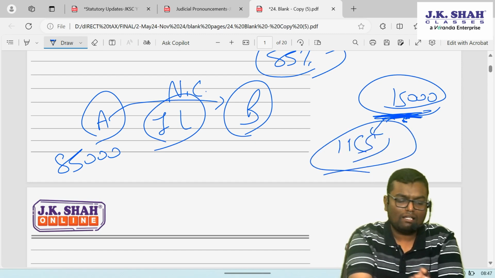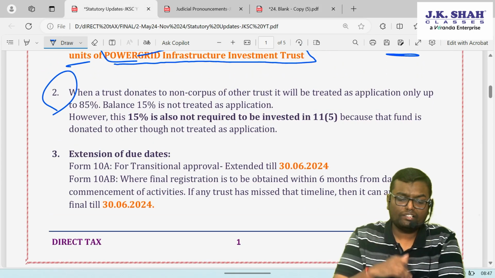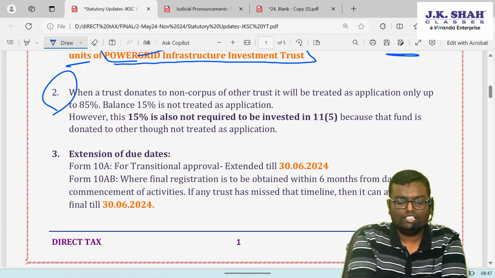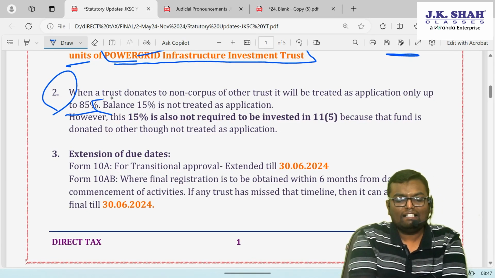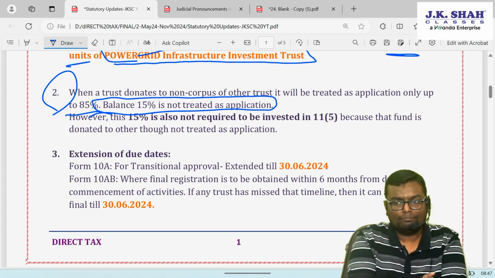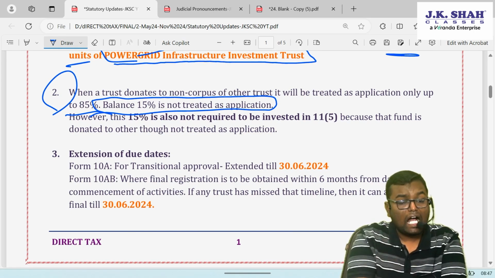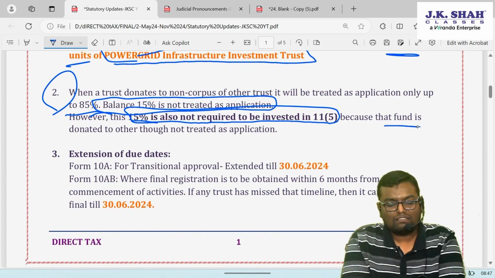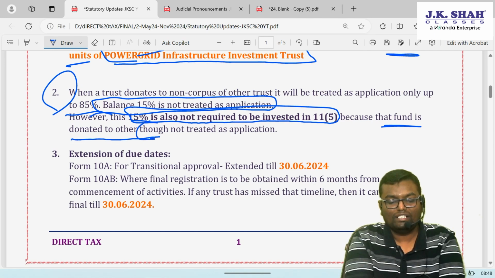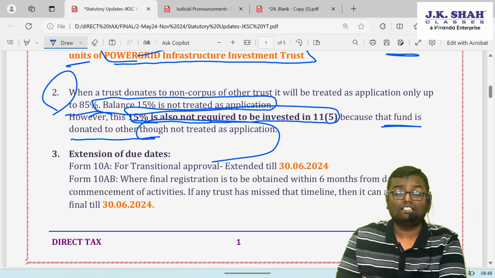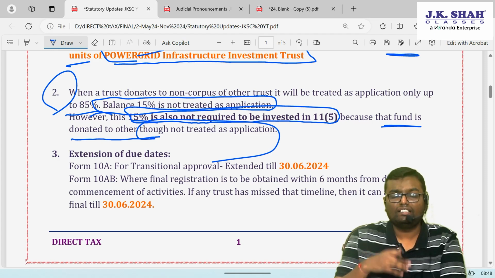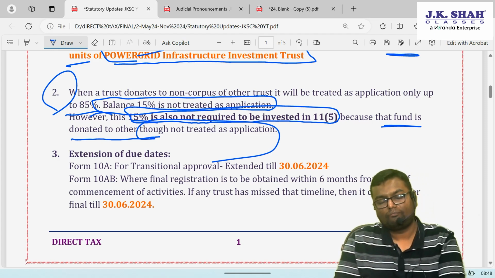That has been clarified by CBDT. When a trust donates to non-corpus of other trust, it will be treated as an application only up to 85%. Balance 15% is not treated as an application, this we all know. However, this 15% is also not required to be invested in 11 subsection 5 because that fund is donated to other, though it is not treated as an application. We don't have that fund in our hand, and that's why we can't invest into 11 subsection 5.